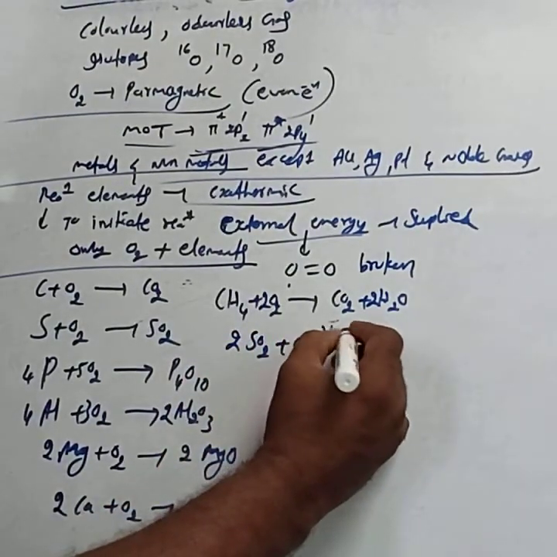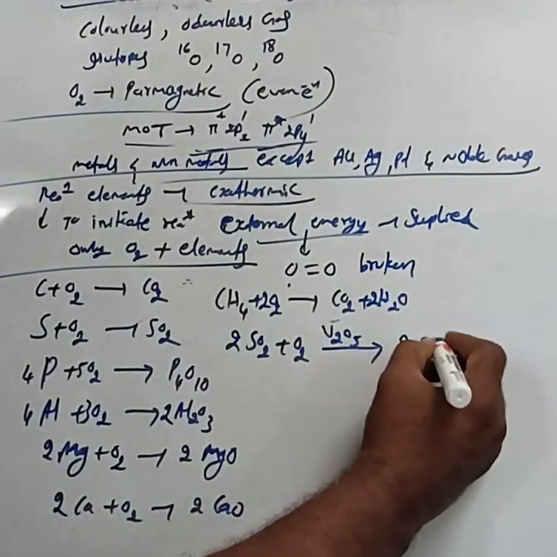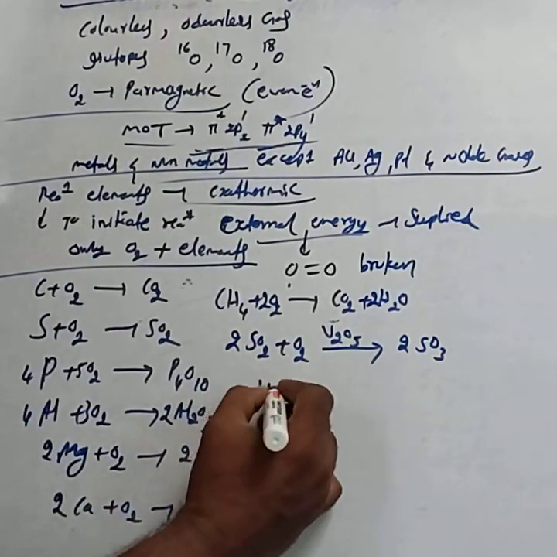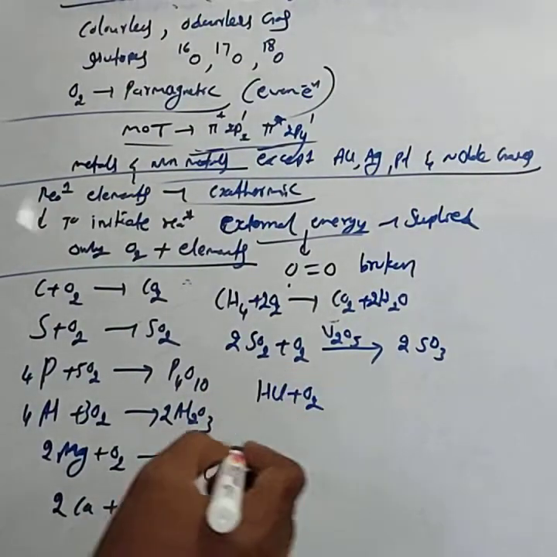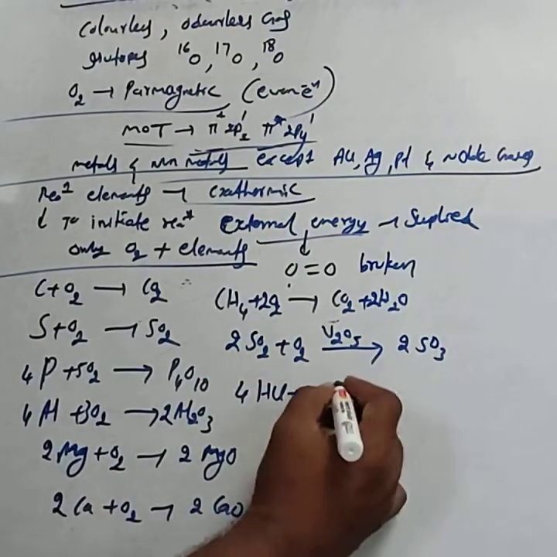In sulfuric acid manufacture, in the presence of V2O5, it forms 2SO3. Then 4HCl plus O2 in the presence of cupric chloride gives 2Cl2 plus 2H2O.